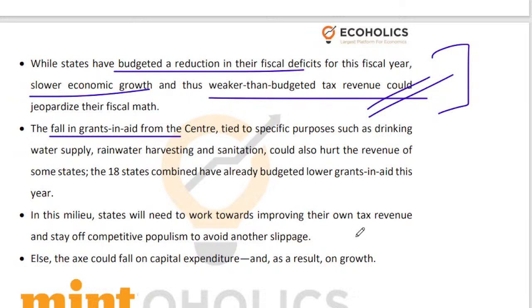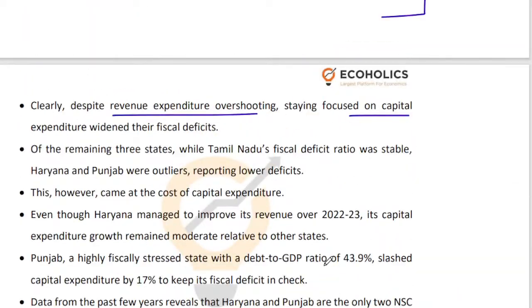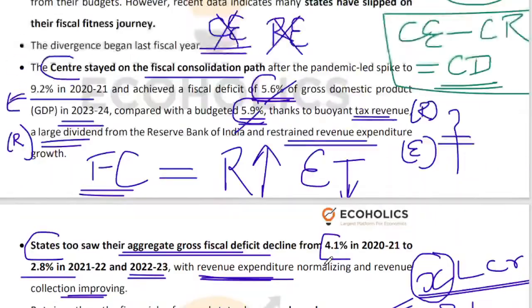So how will states improve their own tax revenue? How will they contain their populist schemes? This is what we need to see and discuss. And if the capital expenditure declines because of the fiscal deficit constraints, then that's a problem, right?